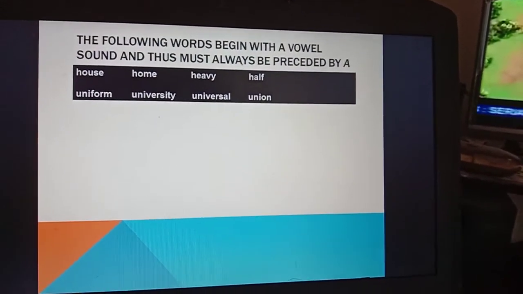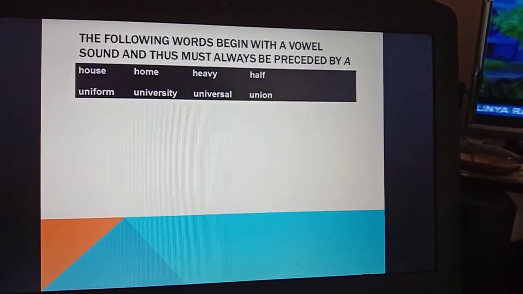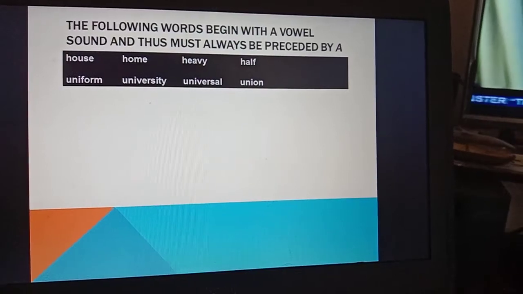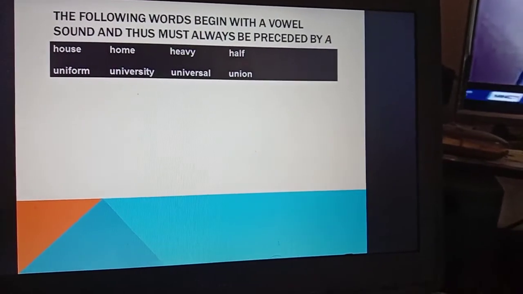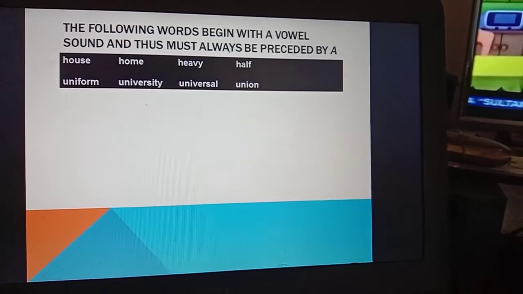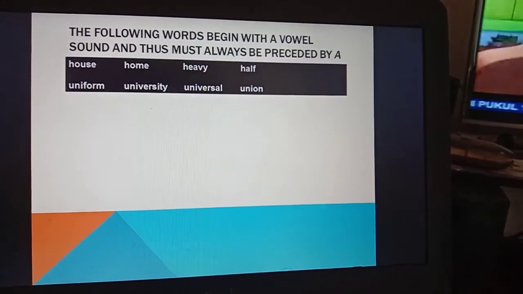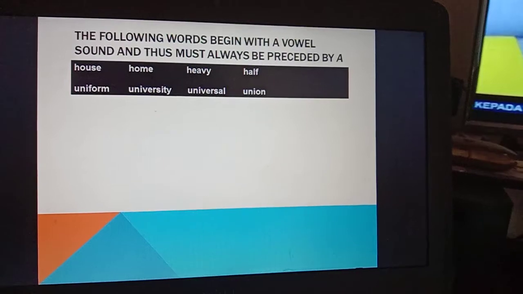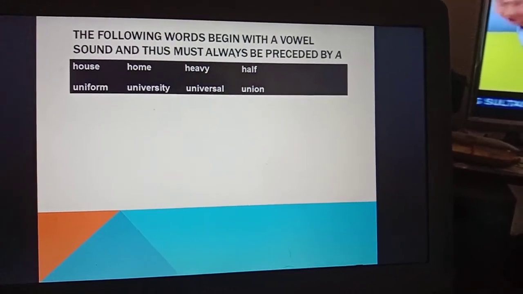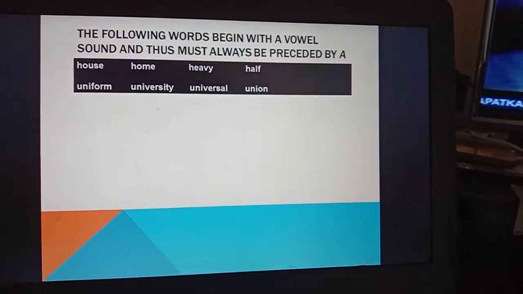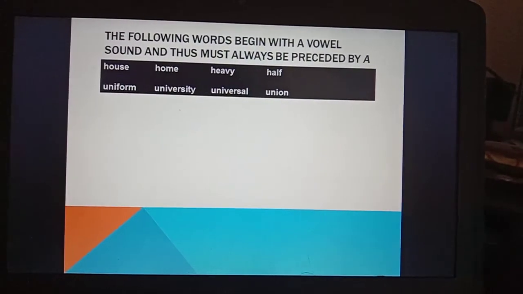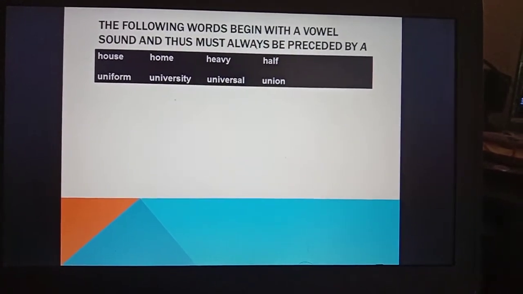The following words begin with a consonant sound and thus must always be preceded by a: a house, a uniform. Even though u here is a vowel, it sounds like a consonant.